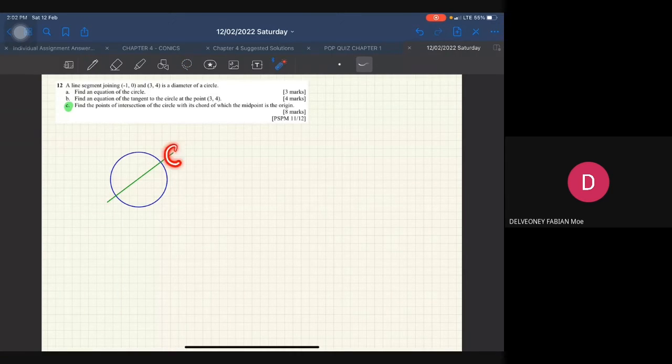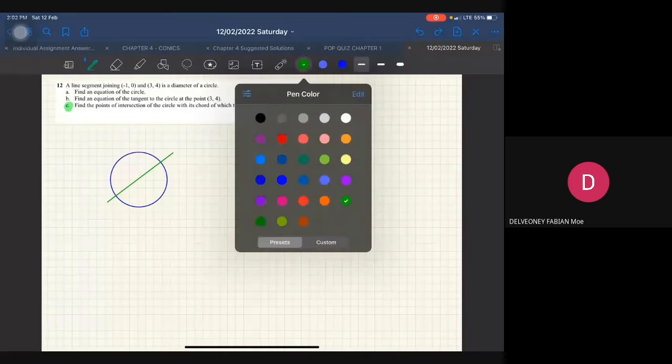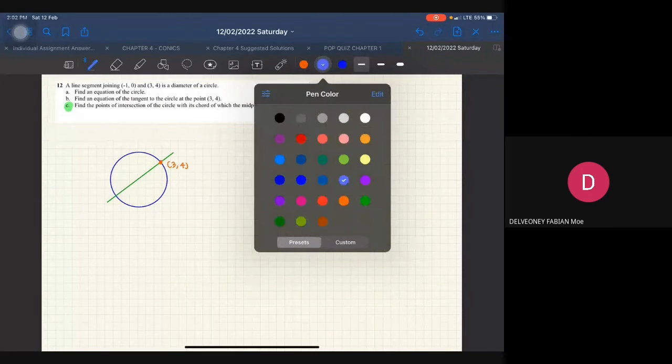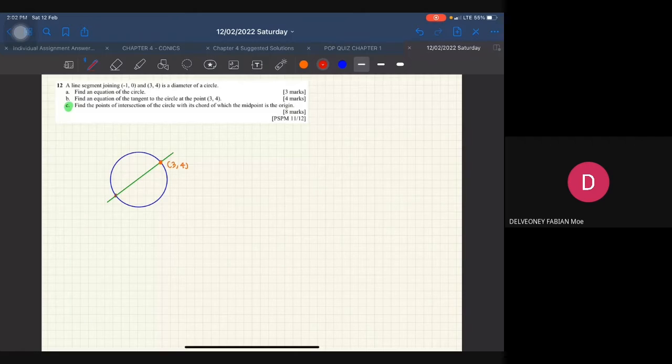If this line passes through the center, it will automatically be the diameter. And this one is 3, 4. So let's use another color. So this is 3, 4. And then another one, I use red color, so bawah ni dia adalah -1, 0.